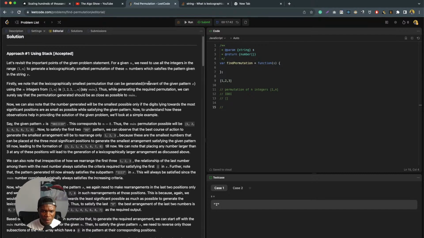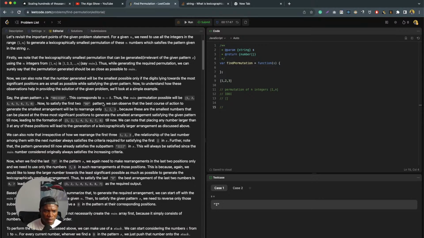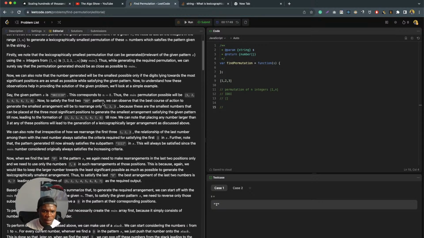We'll look at a simple example. Say the given pattern is D, D, I, D. This corresponds to n equals 5. That's true because 4 plus 1 is 5. Thus, the min permutation will be 1, 2, 3, 4, 5.